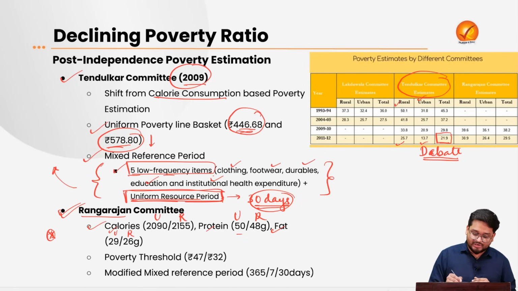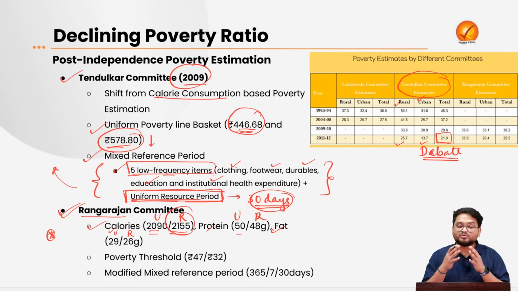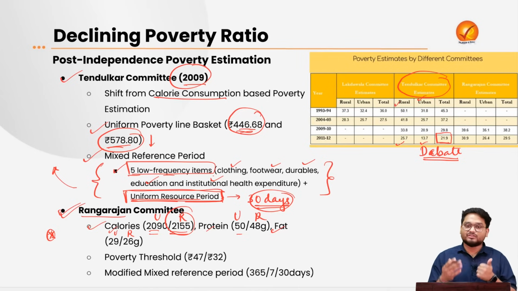Just remember that the rural component is actually more than the urban component, because rural people work much harder. They have to do farming, they have to do non-farming works and so on. That is why they need a little bit more calories. So it recommended this one firstly.